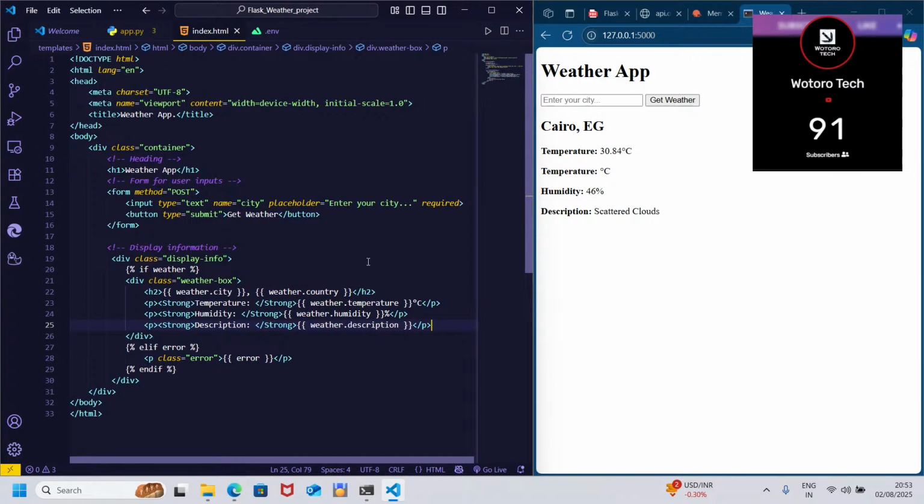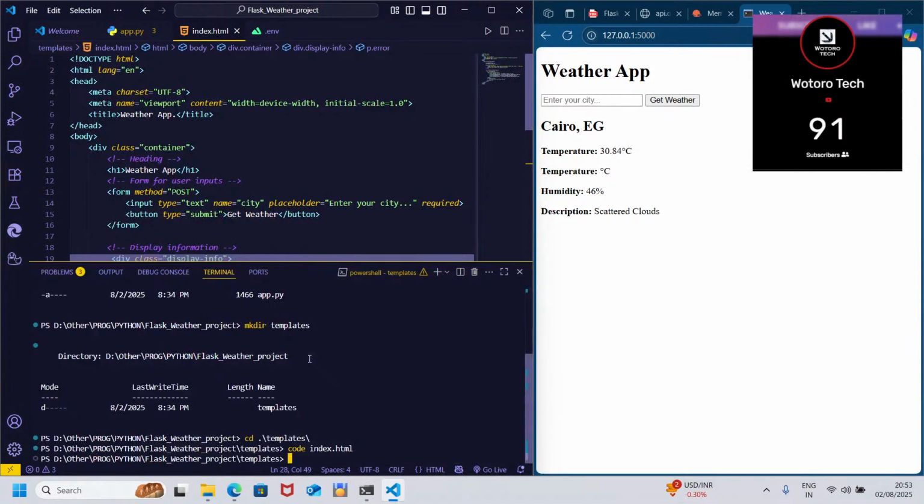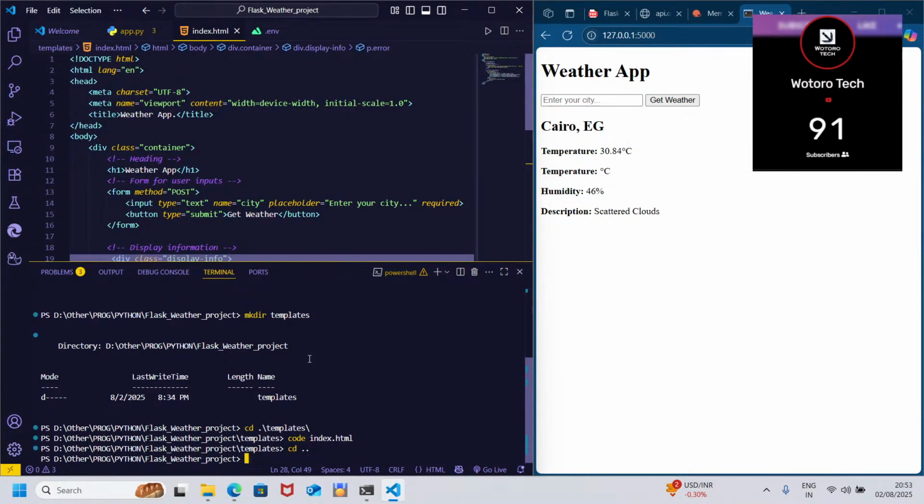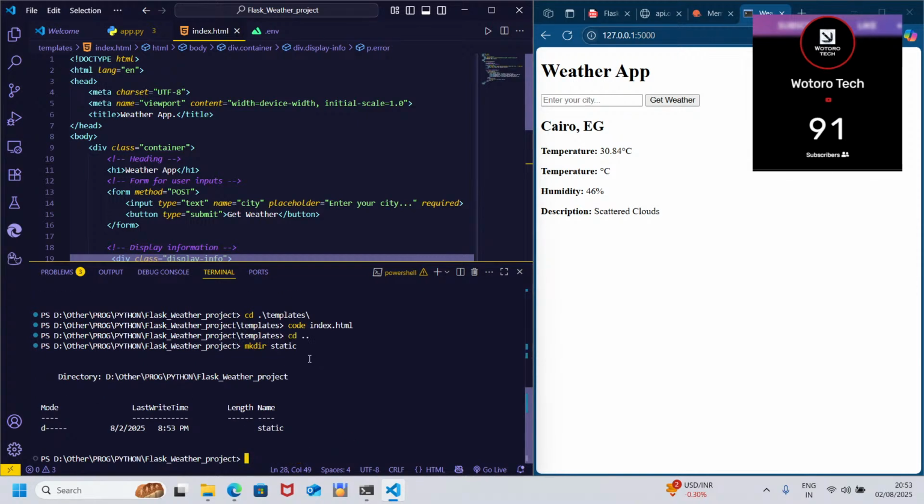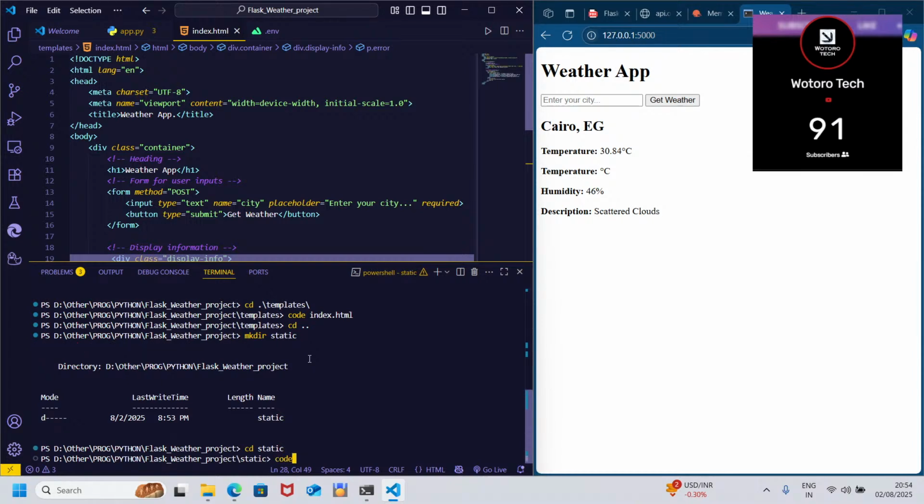So for styling, this is now optional. Make your directory for static, then inside your static folder you create styles.css.